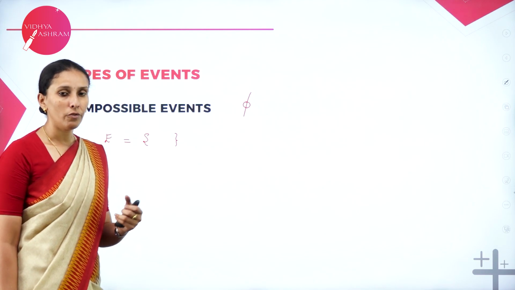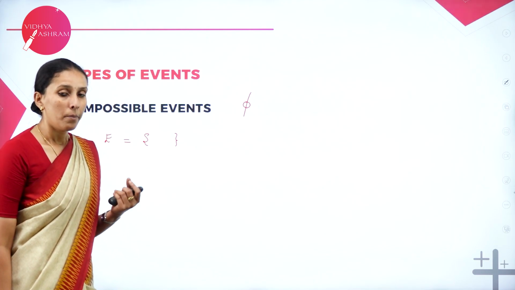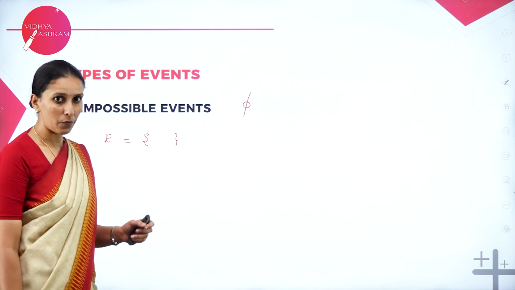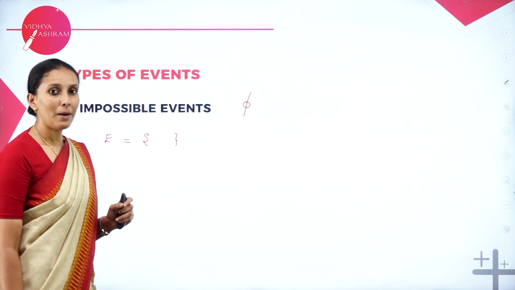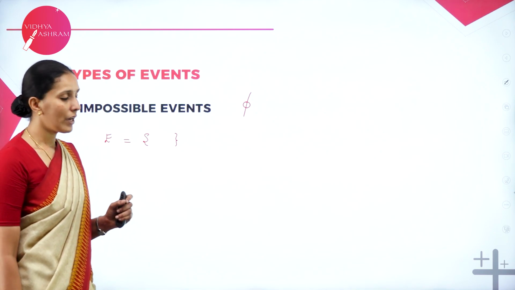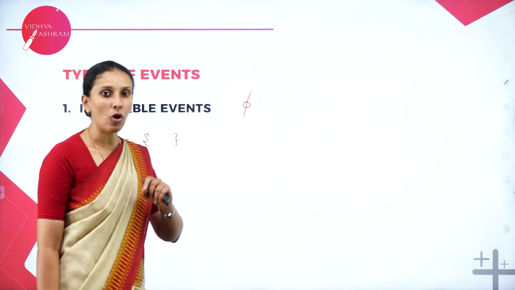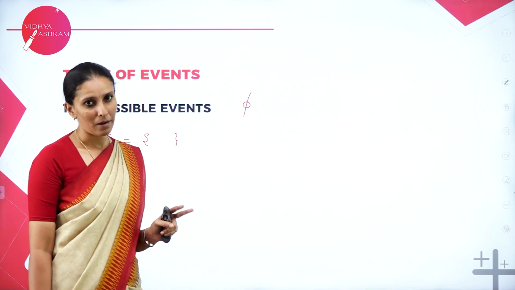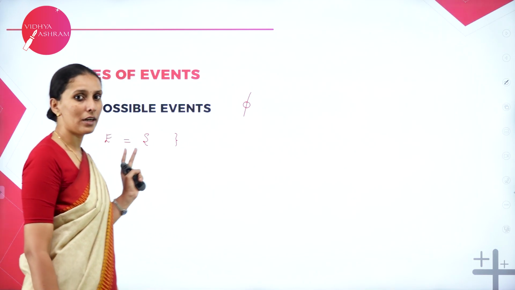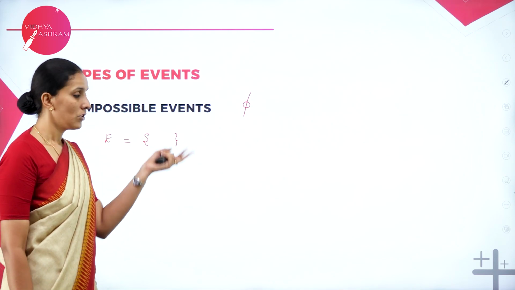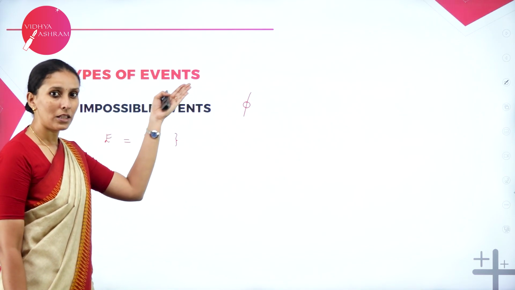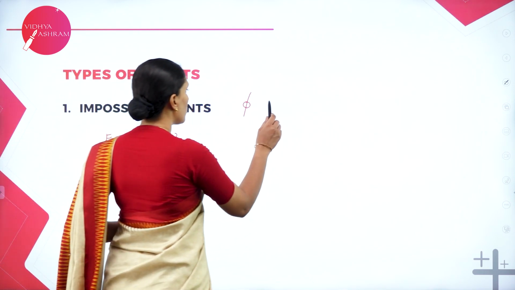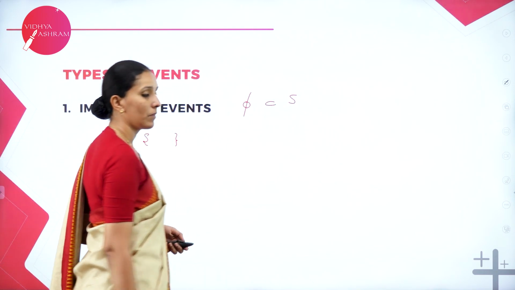I can show you one more example here. We need to find the outcome or sample space of an event where it should be a prime number other than 2. When a die is rolled, again we have all the outcomes from 1 to 6. Other than 2, there are no other prime numbers. So in such a case also, the event E is empty. Therefore, empty sets in probability are called impossible events, and they are also subsets of the sample space.